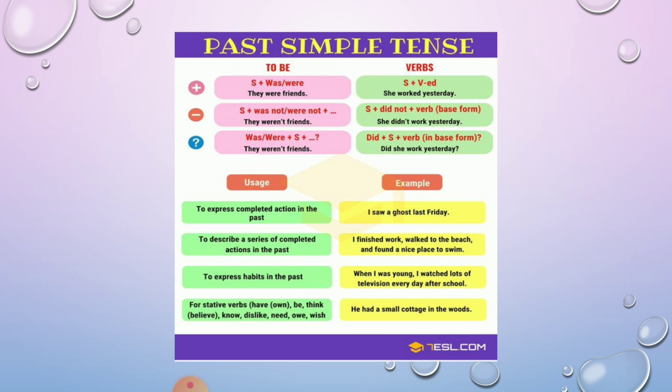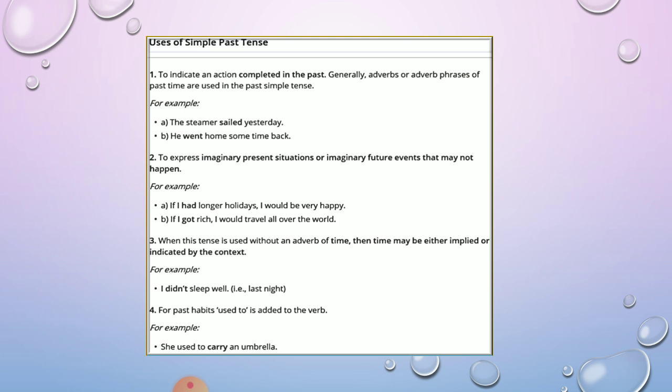As a usage to express a completed action in the past, we use the -ed form, or you can say the verb second form. This is the only tense where we use the verb second form, but that too in the affirmative sentences. Affirmative means positive sentences, where we won't use no or not. Only there we use the verb second form, but in the interrogative and negative sentences, we make use of did, and with did, we use the first form of the verb.